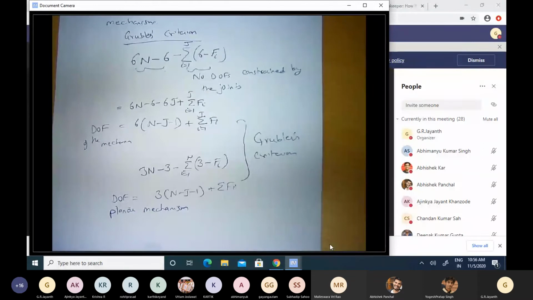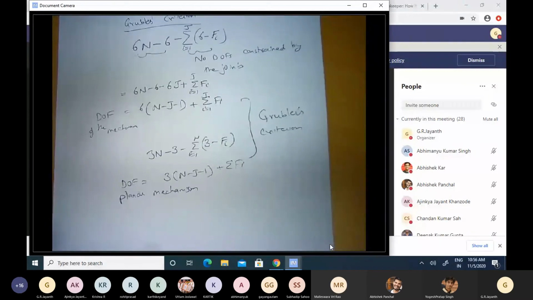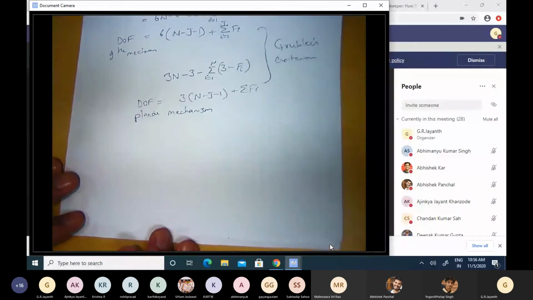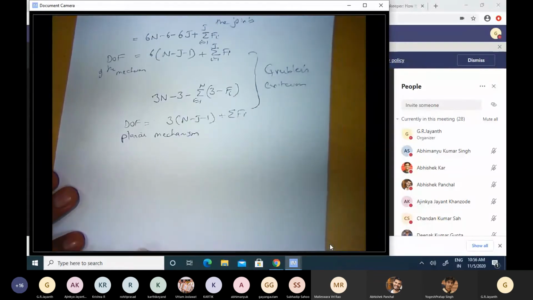I can calculate the number of degrees of freedom for that mechanism, for that interconnection of rigid bodies, if I'm given the kinds of joints that I have and the way in which they are connected, and the number of rigid bodies that I have. Okay, so let us take some examples to illustrate how you would use Grubler's criterion.